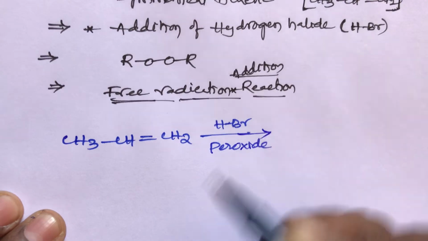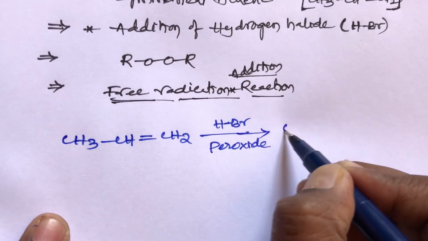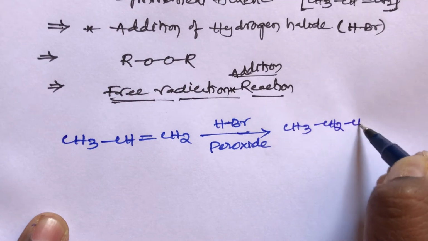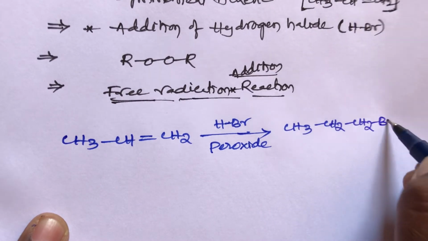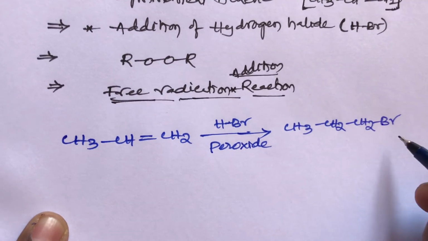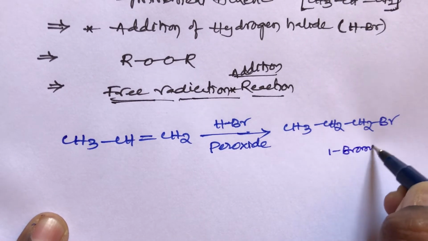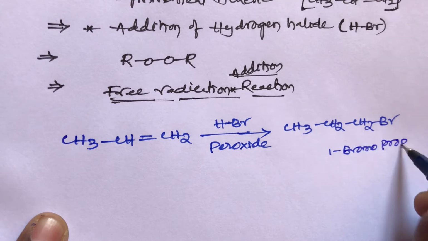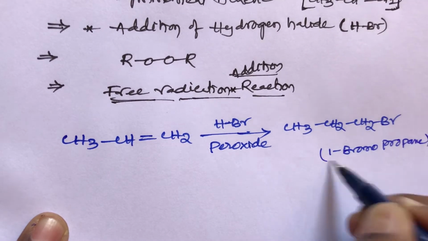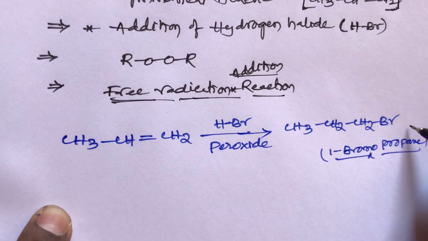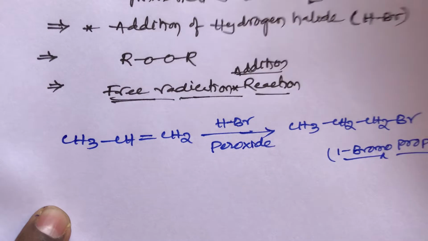We get CH3 CH2 CH2Br, which is called 1-bromopropane. 1-bromopropane is the major product, and 2-bromopropane is also possible, but 1-bromopropane is the major product. So what is the reason?